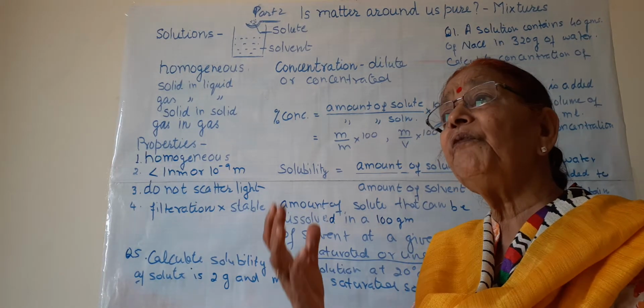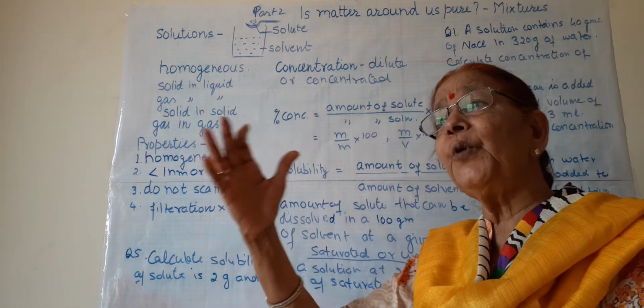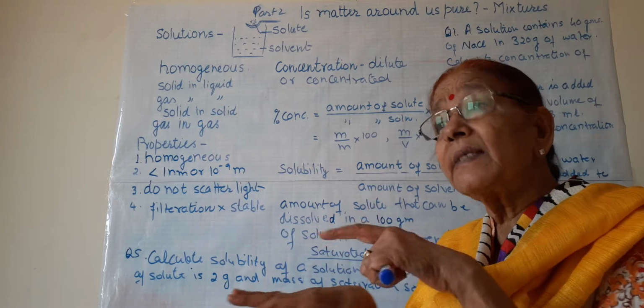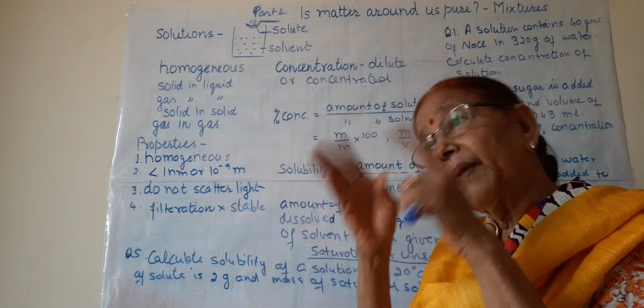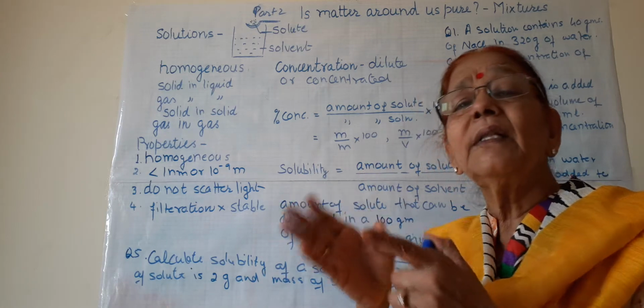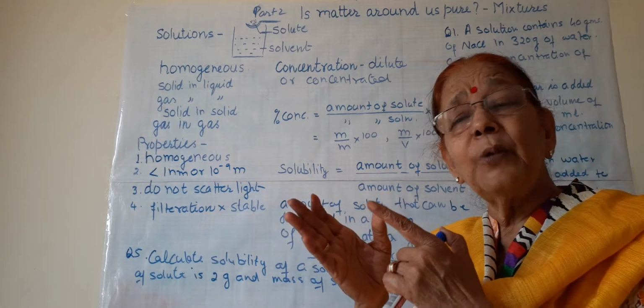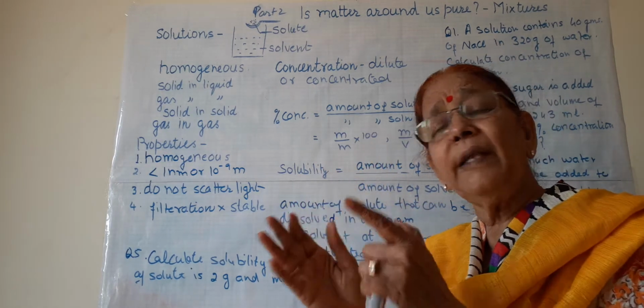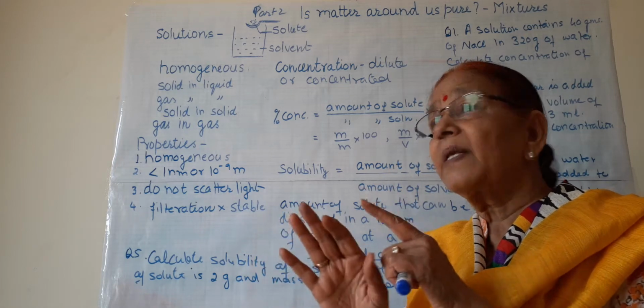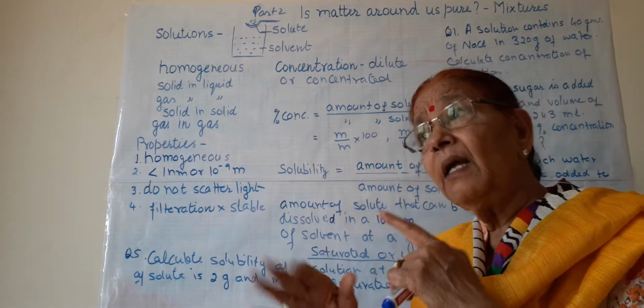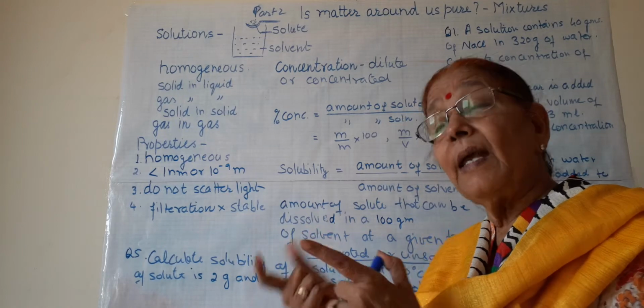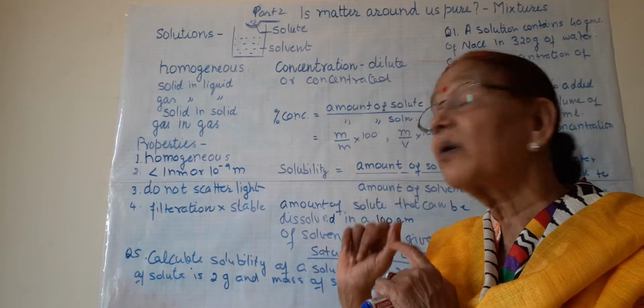Stable means if we leave the solution for a few hours, nothing will be sedimented at the bottom. The solution will remain the same. This is known as a stable solution, and solute and solvent do not separate from one another even after some time, as in the case of suspensions and colloids.